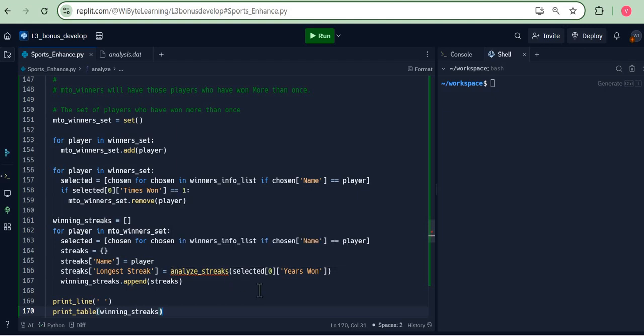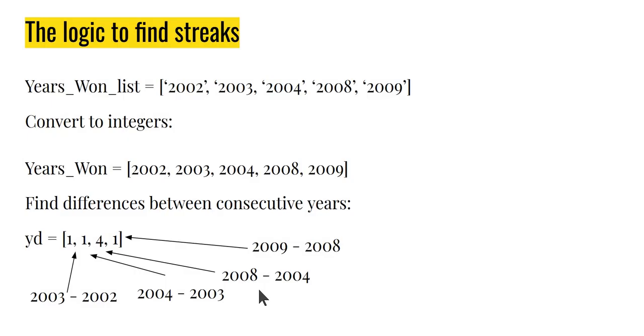So we will first understand the different steps that are involved in this, create a bit of a structure, then again look at the code and then code it. So let's get started. Remember that the logic for finding streaks essentially comes down to getting a list of strings where every string represents a year number, and from there we must figure out what is the longest streak. But we are going to follow several steps.